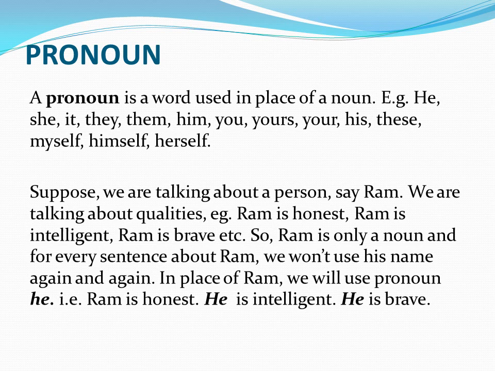Ram is honest, Ram is intelligent, Ram is brave, etc. Ram is only a noun, and for every sentence about Ram we won't use his name again and again. In place of Ram, we will use a pronoun, that is he. Ram is honest. He is intelligent. He is brave. Apart from these, we can say many things about Ram.